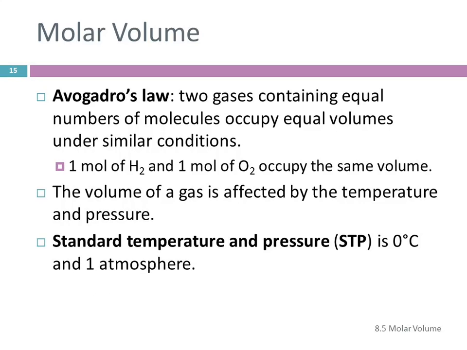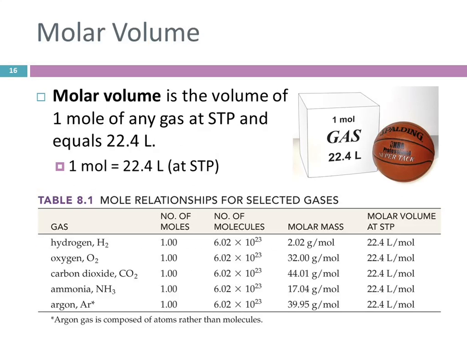Standard pressure is 1 atmosphere. This is atmospheric pressure at sea level. So again, very easy to obtain. If the pressure on the inside of this container is the same as outside, you pretty much have 1 atmosphere of pressure. So that's standard temperature and pressure. And you're going to see STP a lot in this section, and that means at standard temperature and pressure.